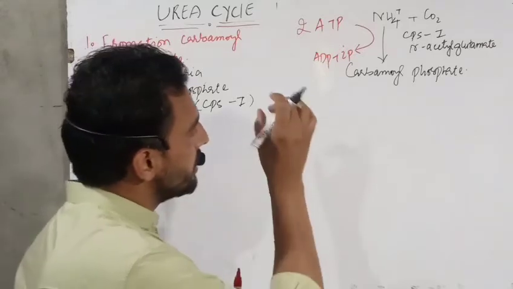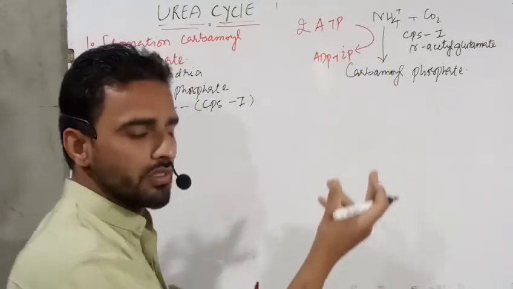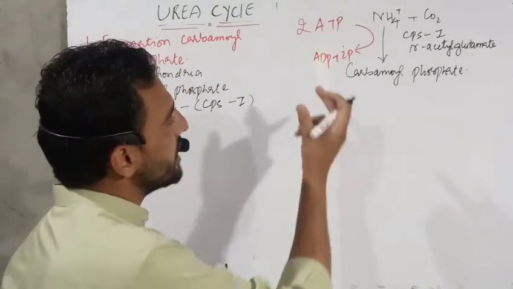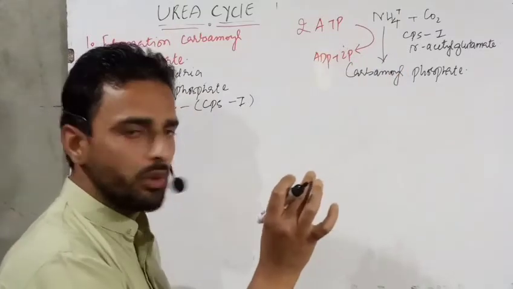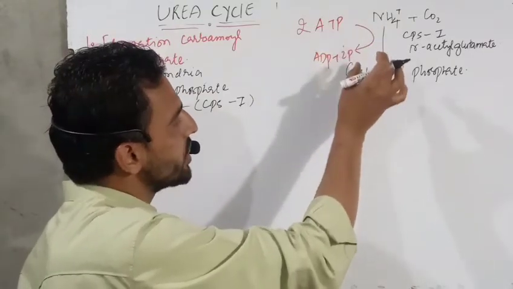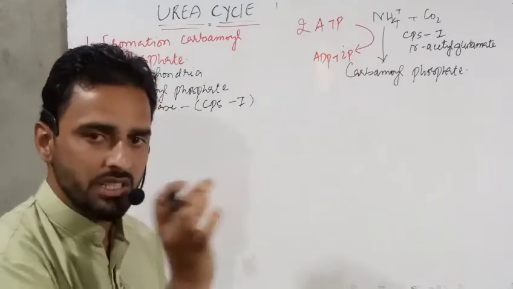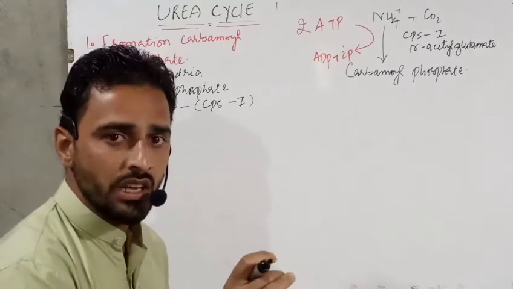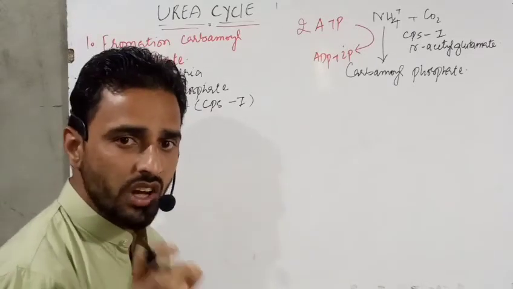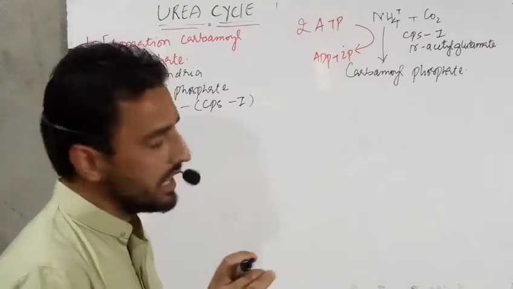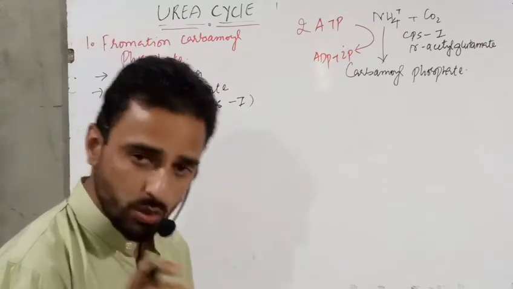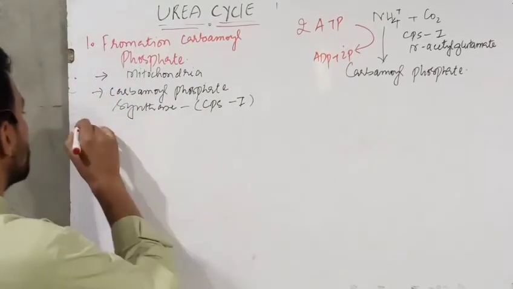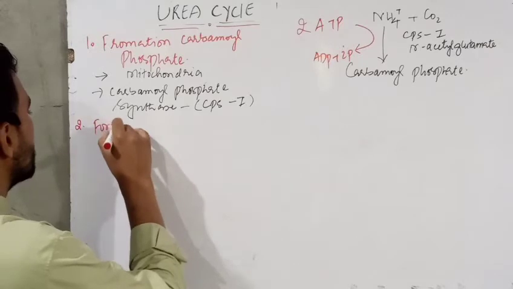How much urea is produced, whether in a high quantity or a less quantity, depends upon this first reaction, the condensation reaction, which requires carbamoyl phosphate synthase as the enzyme. This is an active reaction, not a basic one, because it depends upon the requirement of energy, and here two ATPs are consumed.